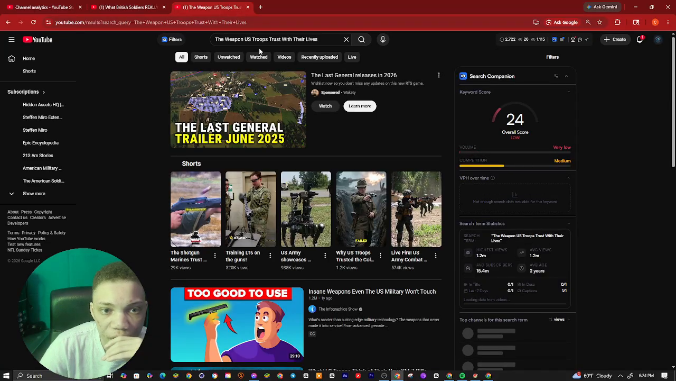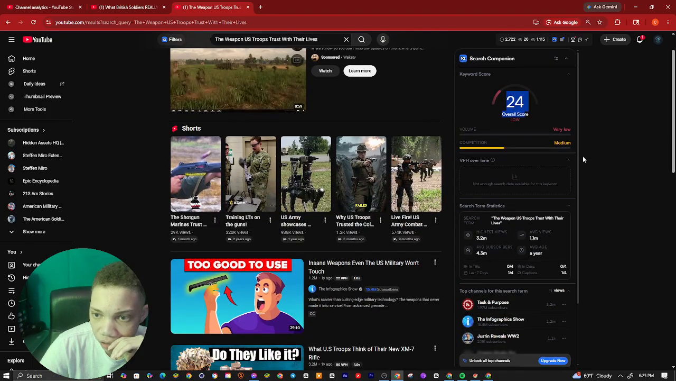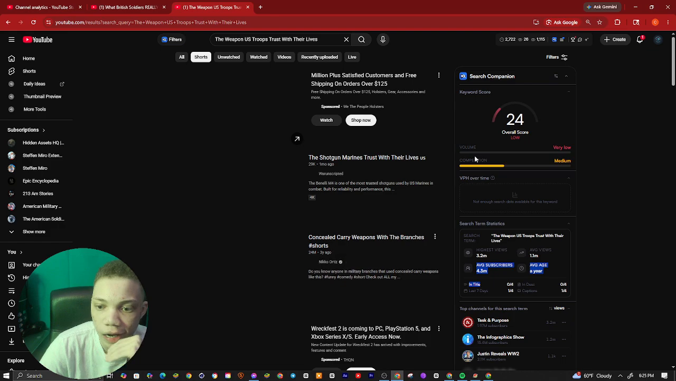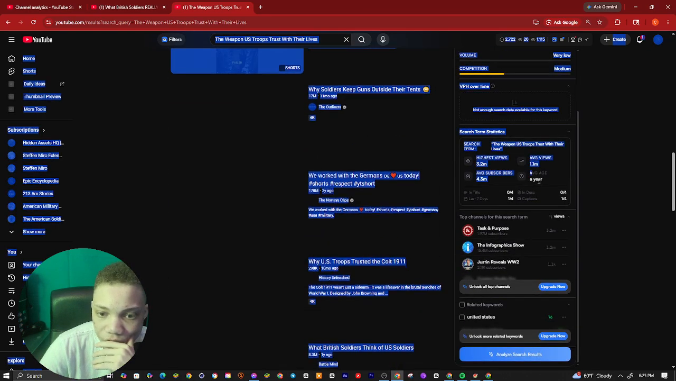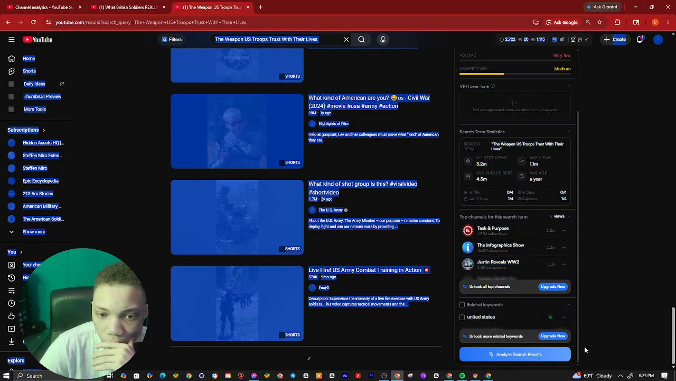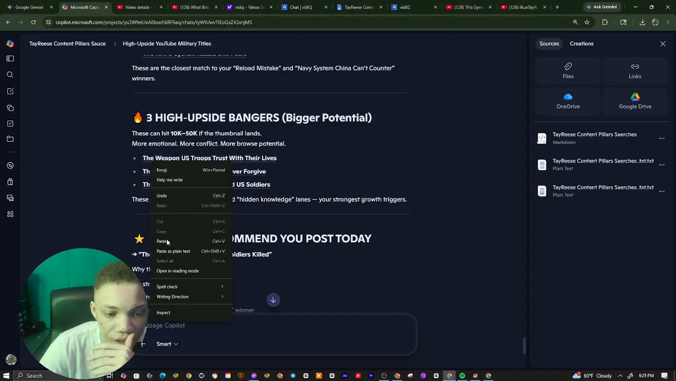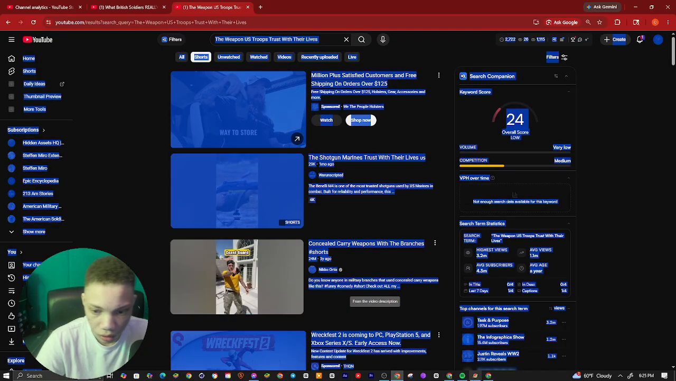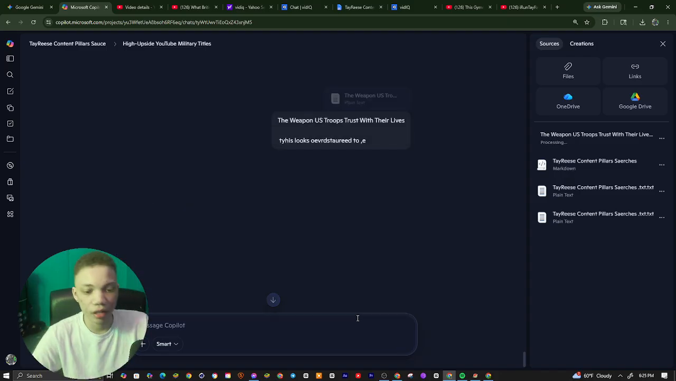So you can see the weapons U.S. troops trust with their lives. You see overall score 24, very low, and this is medium. You see 4.3 million, which means it's too broad, it's too high. That's why channels get buried on this angle. So an angle like this, we will stay away from. This is a wrong cluster, by the way. So we're going to copy all this data right here. We're going to say this looks oversaturated to me. We Control C this, Control V it, and say this looks oversaturated to me. So we tell it our opinions.